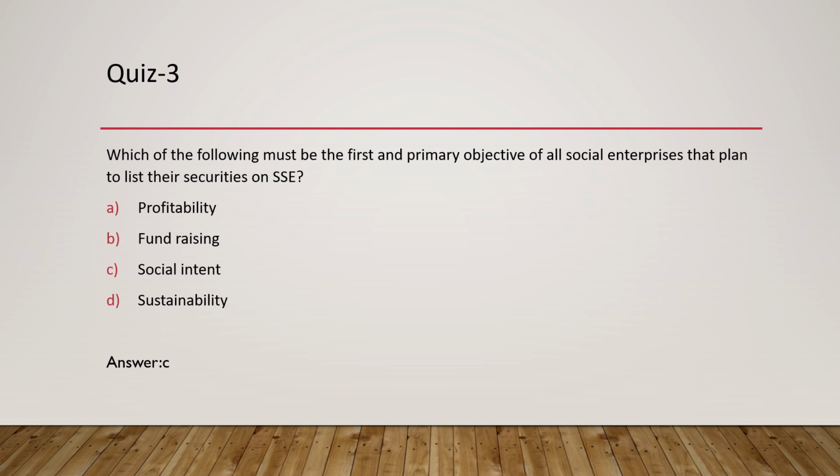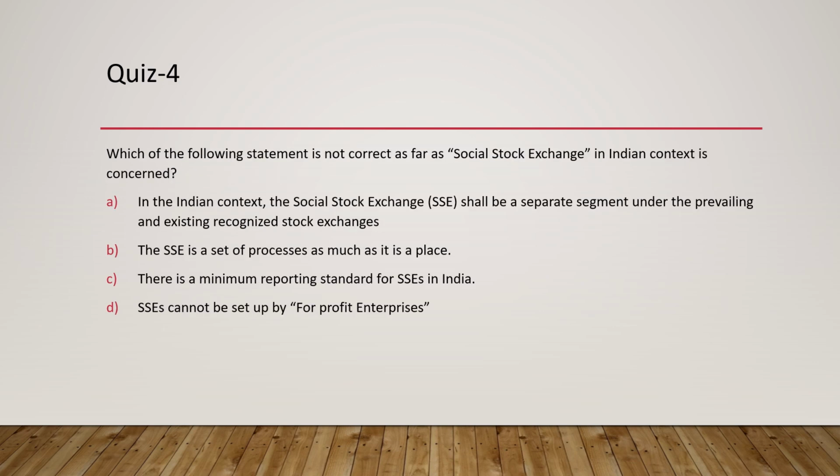This takes us to question number 4, which is slightly descriptive. Now, which of the following statements is not correct as far as the social stock exchange in the Indian context is concerned? So India has decided to follow a kind of unique social stock exchange model, which is different from many of the existing models, and that's why it's important to understand. So if you see here, in the Indian context, the social stock exchange shall be a separate segment under the prevailing and existing stock exchanges, which is absolutely correct.